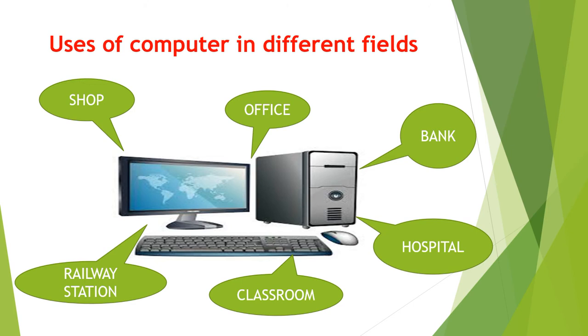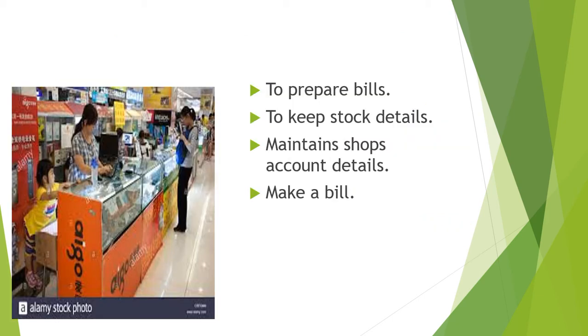Now, one by one we will discuss each field and the uses of computer. For shop: in shops, computer is used for preparing the bills, to keep the stock details and maintain account details in the shop.